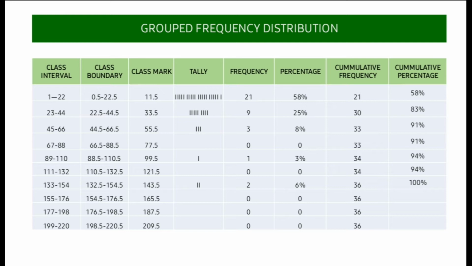And now, let us look at the class boundary. In getting the class boundary, we just have to look at the first column. We just subtract 1 and add 0.5.